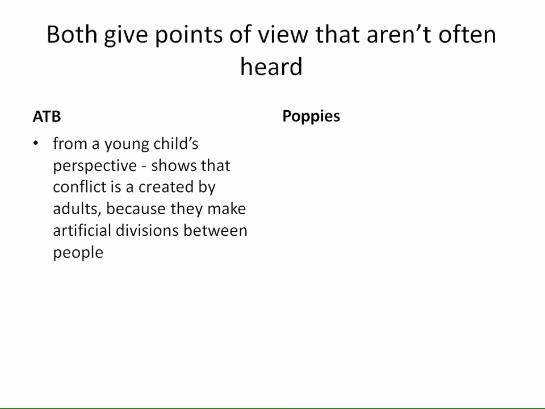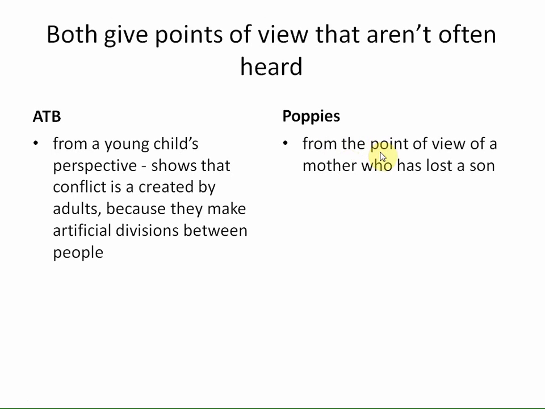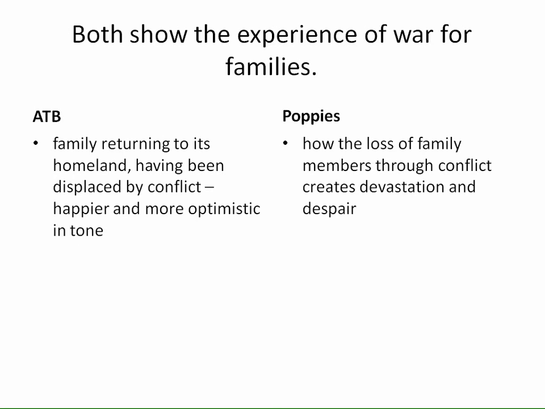The poem makes the point that it's the mountains really that encompass all of us. Anyway, so I'm going to write about that. With Poppies, I'm writing differently then about how it's the point of view of a mother who's lost a son, and how that shows us the real grief that she feels. So that's all I'm going to say there.